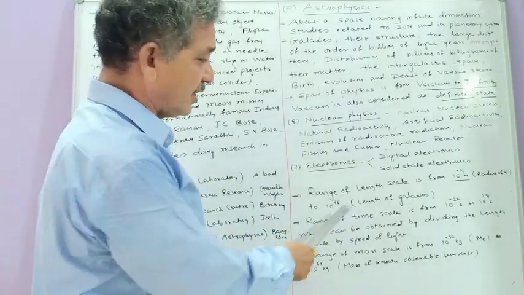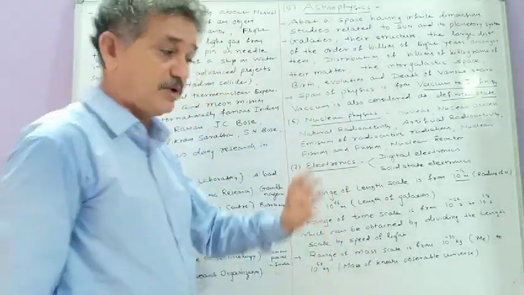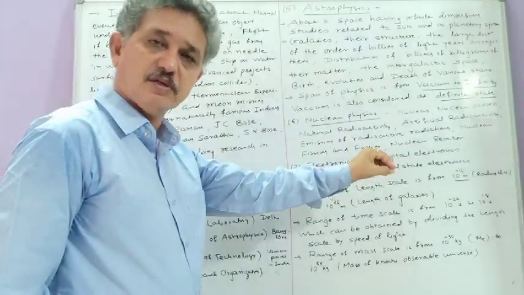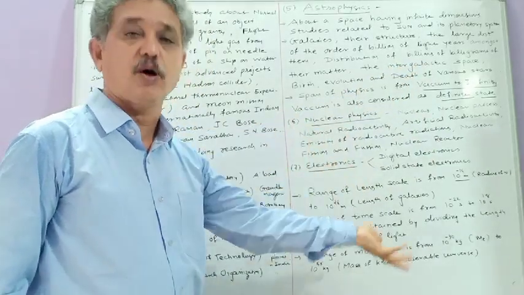So this kind of range of length, if divided by the speed of light, that means through the nucleus, if light is allowed to enter, then in what time interval will it come out.